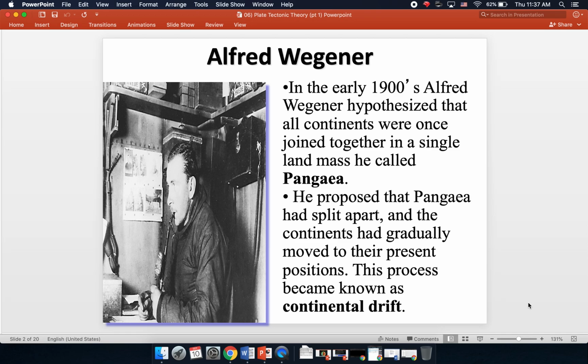So far in the story, the idea of plate tectonics is not quite developed yet. Alfred Wegener has put the first kind of thoughts into the idea that the continents may have moved over time, and the earliest incarnation of this idea comes to be known as continental drift.